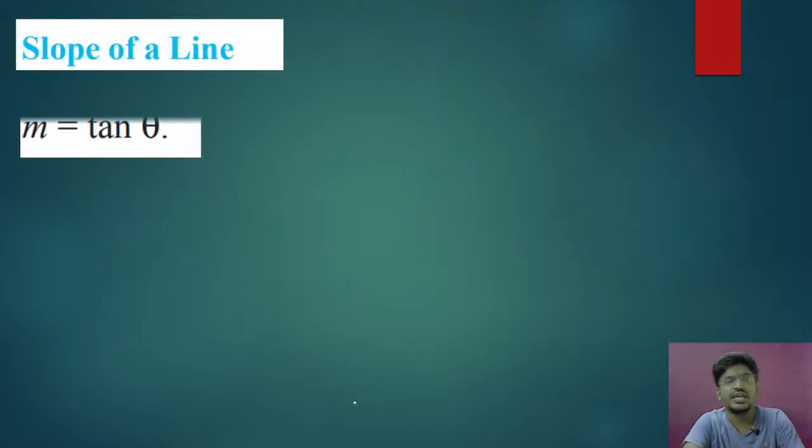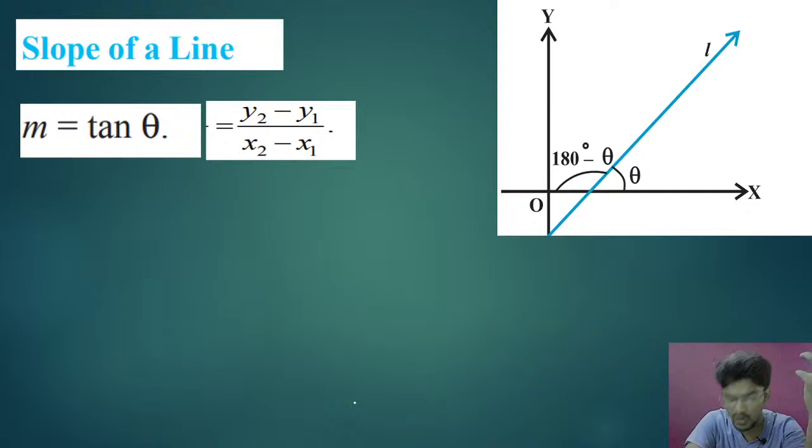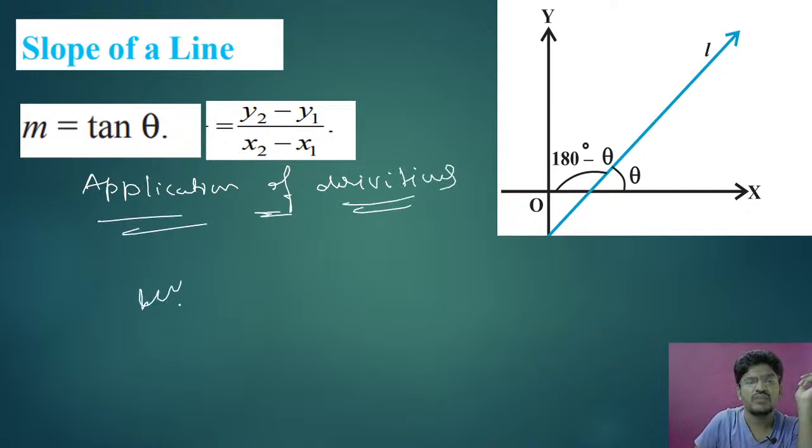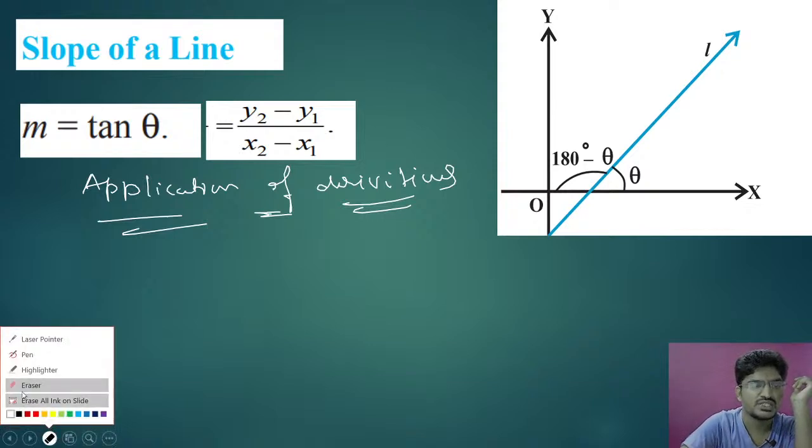Next, slope of line, all of you know, no problem, that you have already learnt in the 11th class. And the same thing you are going to take in application of derivatives. I am going to use this in application of derivatives. So dy by dx. I will tell one very key note.